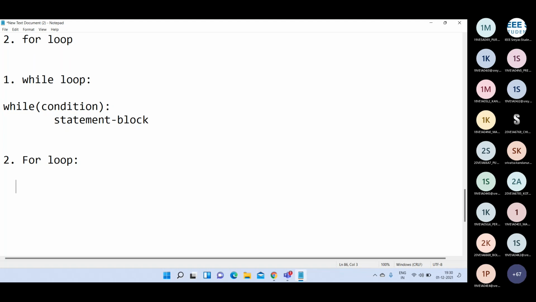Whereas while loop we can use when the programmer does not know how many times this statement is going to be executed. But for loop we can use when we know how many times the loop or the block is going to be executed.